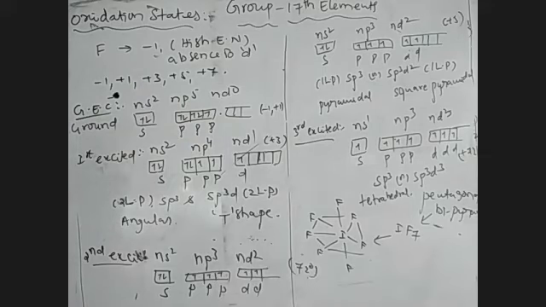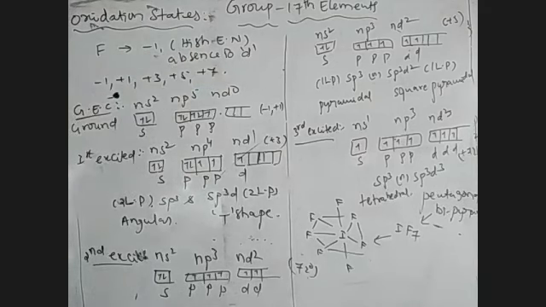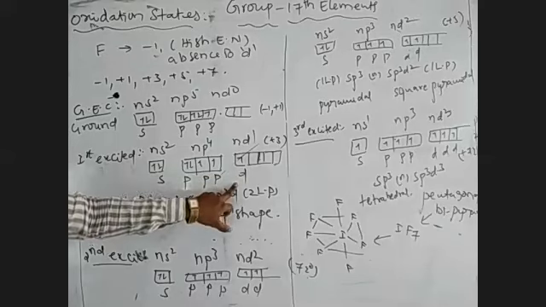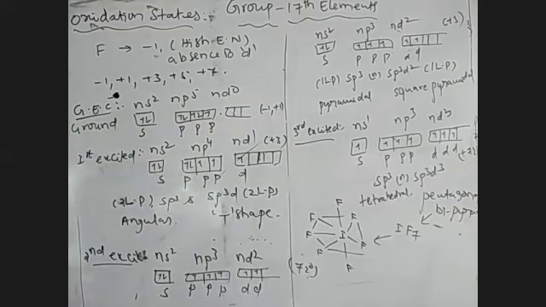These are the oxidation states of 17th group elements. In the 17th group, fluorine always exists in one oxidation state, that is -1. Fluorine exists as -1 because of its high electronegativity and absence of d sublevel. The remaining elements exhibit variable oxidation states: -1, +1, +3, +5, +7 are possible. This variability is due to the presence of vacant d sublevels. Note it.